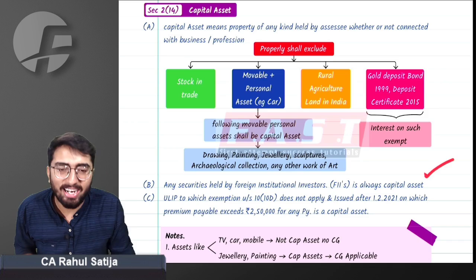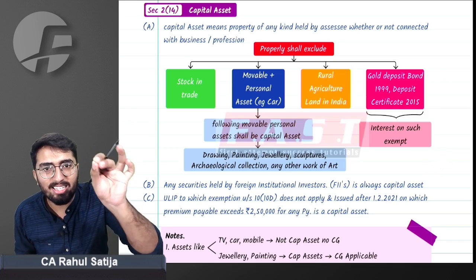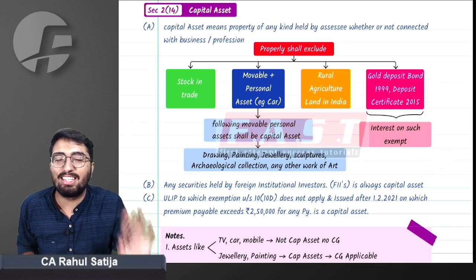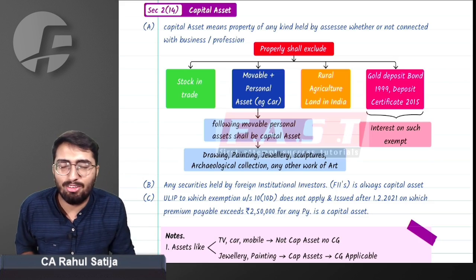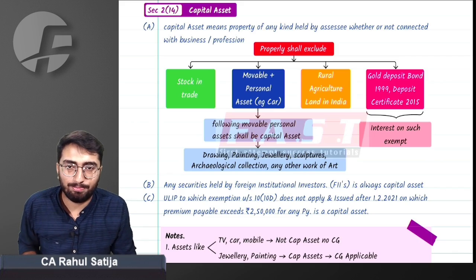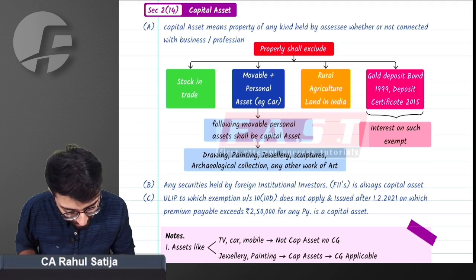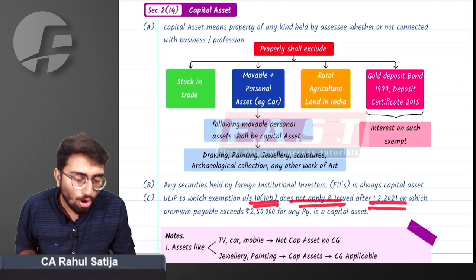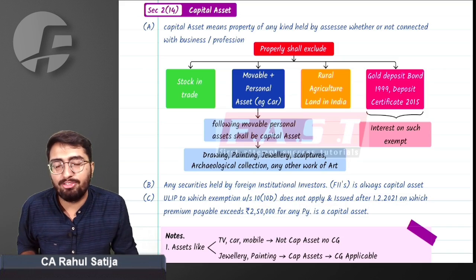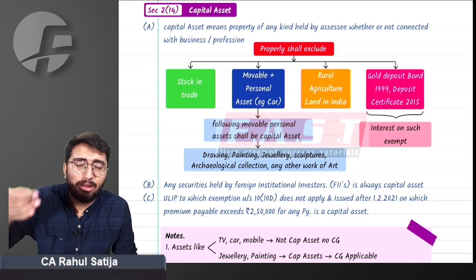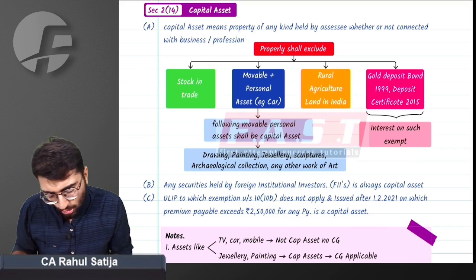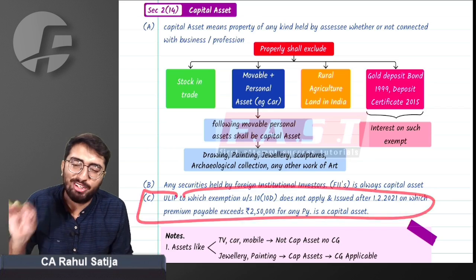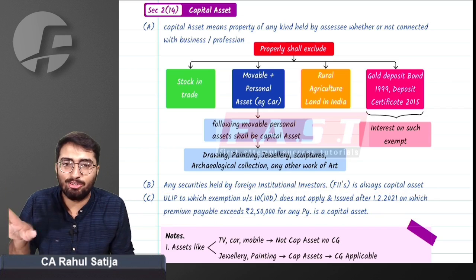Therefore, it has been clarified that every investment, every security held by foreign institutional investors will be classified as a capital asset only. Whatever the rate given for capital assets will be chargeable for FII's securities. Last but not the least, any kind of ULIP to which section 10(10D) does not apply, or issued after 1st February 2021, and aggregate premium exceeds 2,50,000 in the previous year, is a capital asset. We'll talk about this later when we study ULIP taxation. We do have things in depth. You need not worry about this.